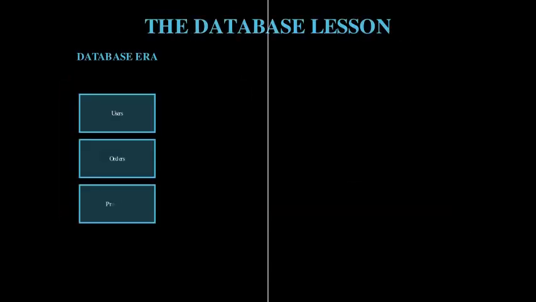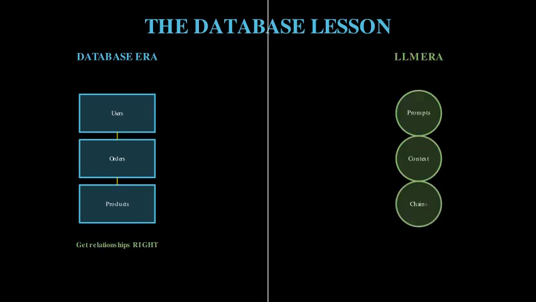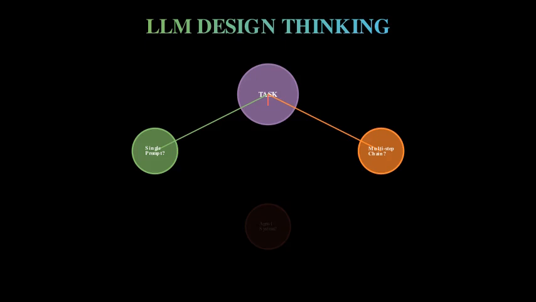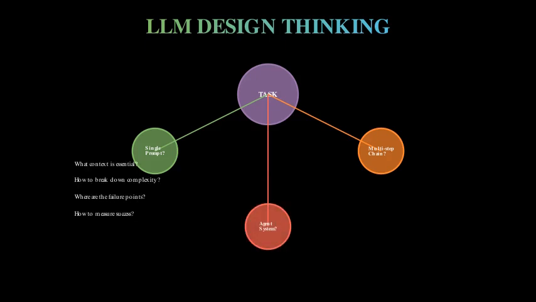In the database era, success hinged on getting table relationships right. Normalize too much and queries become complex. Normalize too little and you get data inconsistencies. The same design thinking applies to LLM systems. In the LLM world, the equivalent is understanding model capabilities deeply enough to decompose problems correctly. Which tasks should be one prompt? Which need multiple steps? What context is essential versus nice to have?